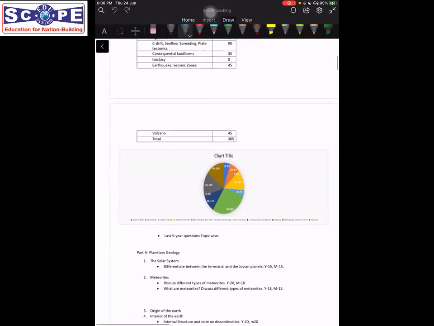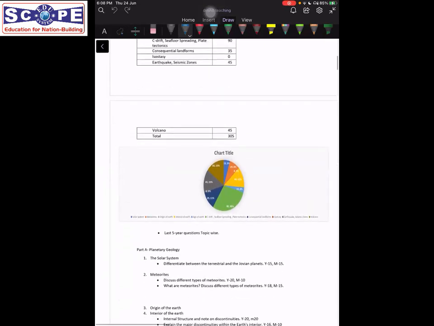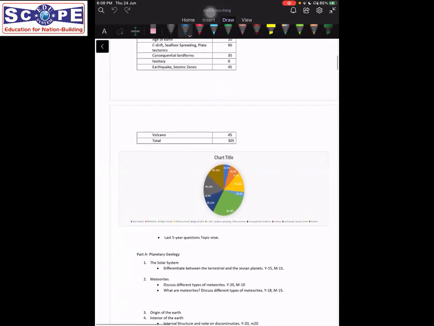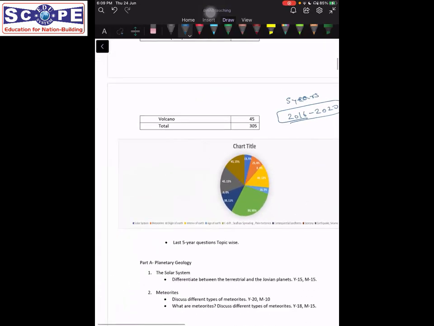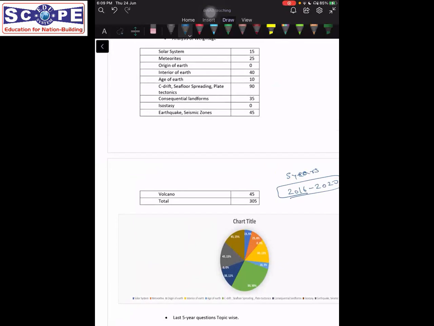Next, we are going to talk about the weightage of the different portions of the syllabus in the UPSC examination in the previous 5 years, that is from 2016 to 2020. If you look at this pie diagram, or let's better look at the table, the major portion is continental drift, seafloor spreading, and plate tectonics.